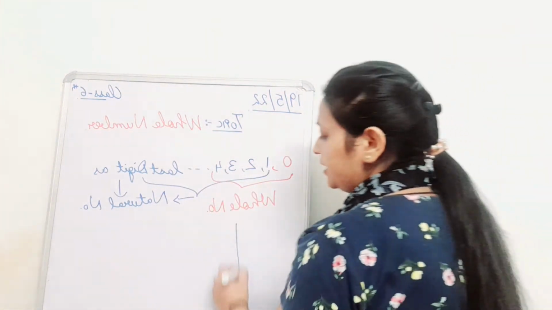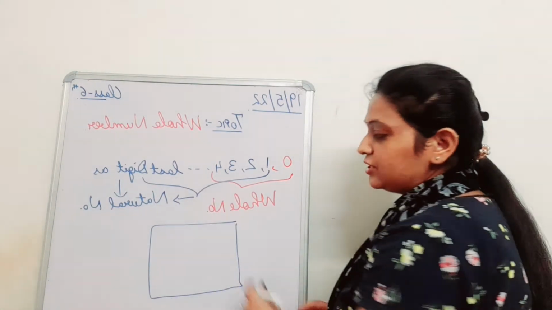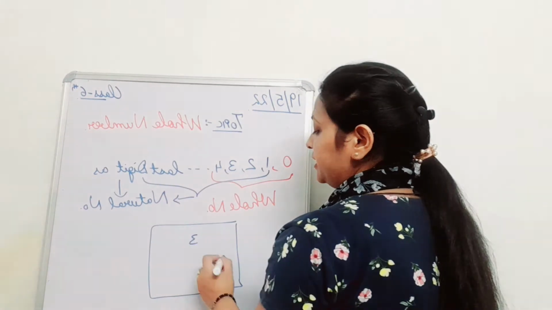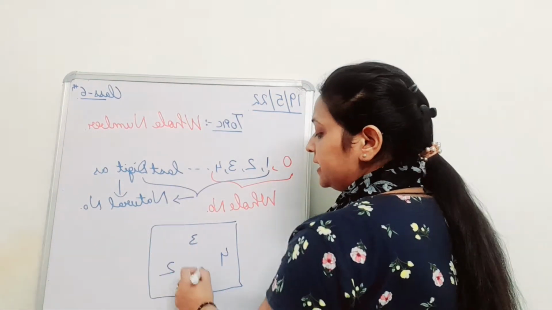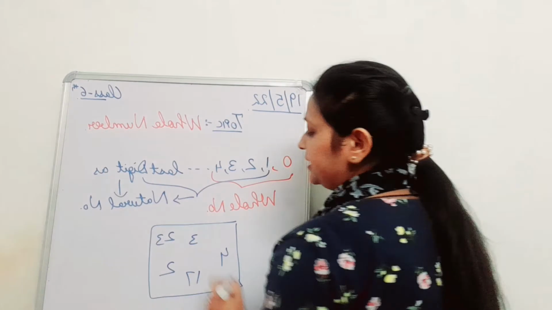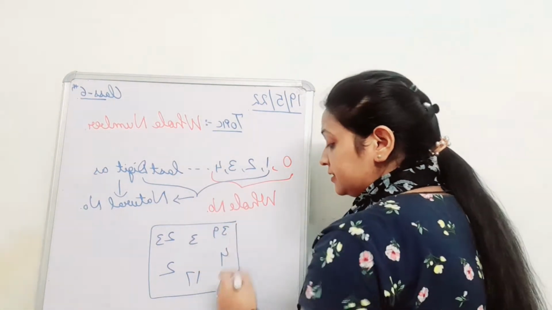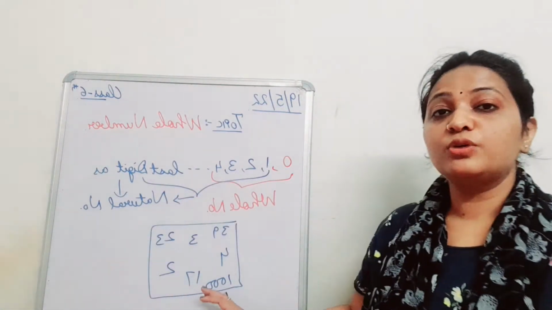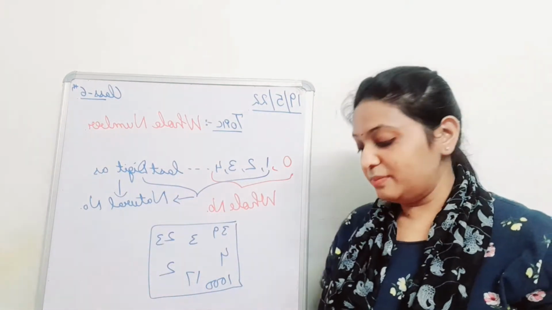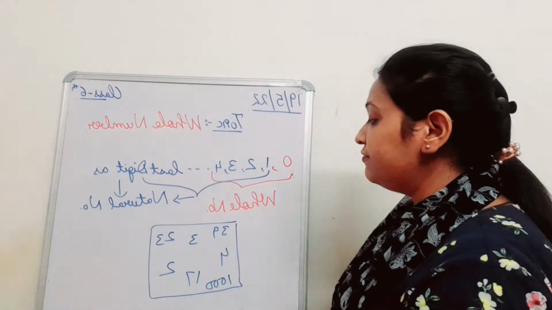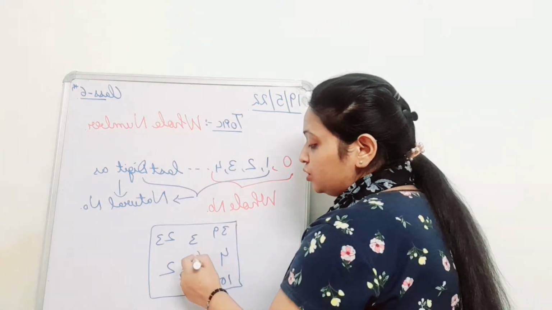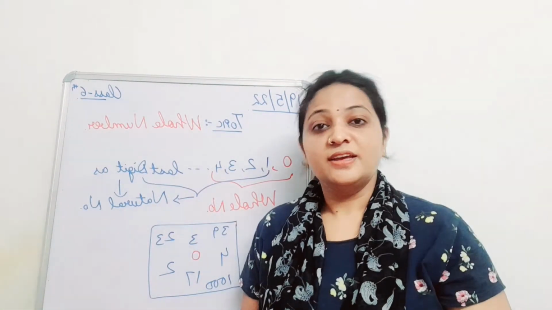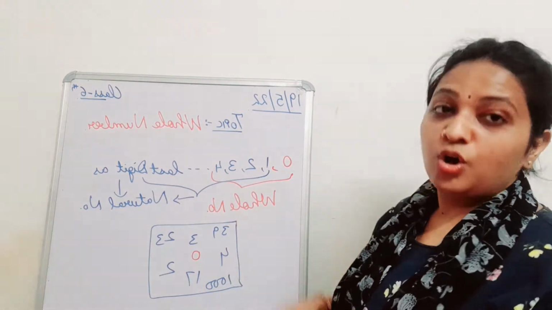If I have a collection of numbers here, starting from 3, 4, 2, 17, 23, 39, 1000, this type of collection is known as natural numbers. Now if I add 0 to this collection, it will be known as whole numbers.